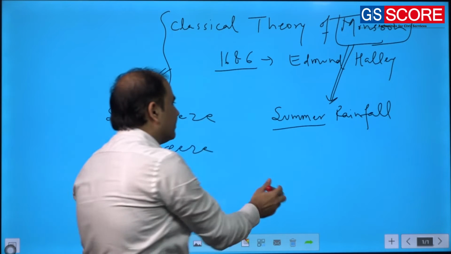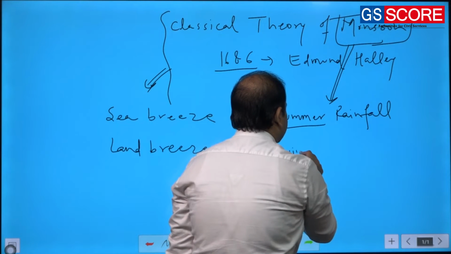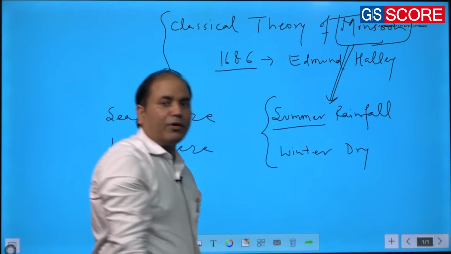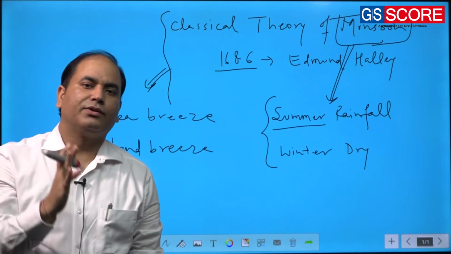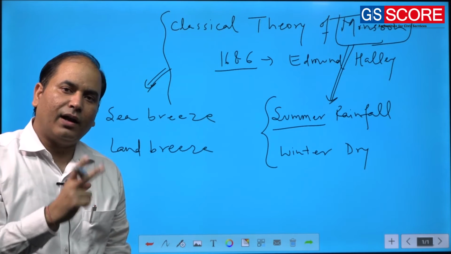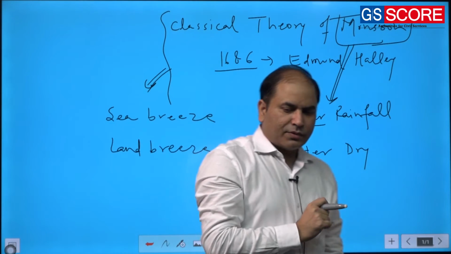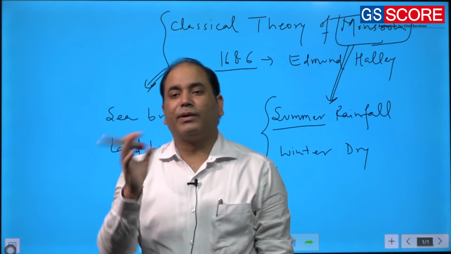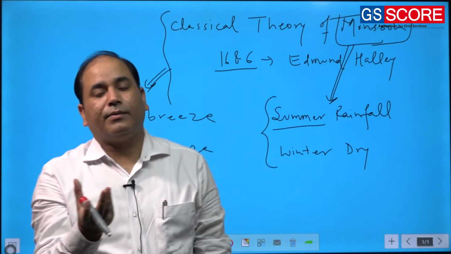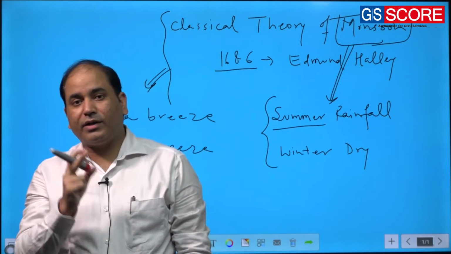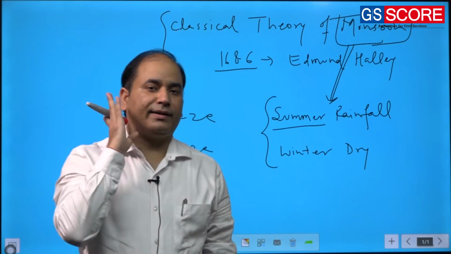But the winter season will be dry. So one of the very important features of monsoon is summer rainfall and winter dry. Also, how this summer rainfall or winter dry happens is because of the nature of the wind.